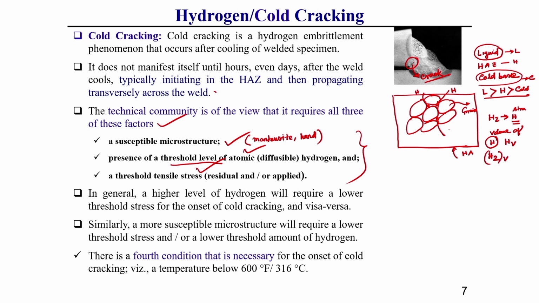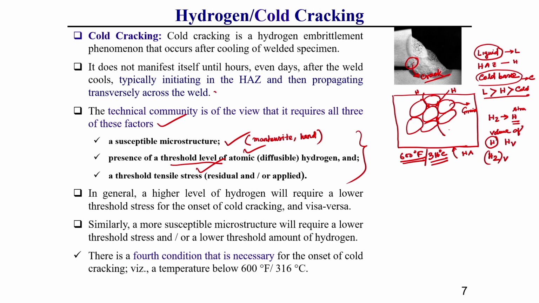Always keep in mind, the hydrogen atom at high temperature is stable, but once it starts cooling, below around 600 degrees Fahrenheit, that is below 316 degrees centigrade, these hydrogen atoms become very unstable. What I am telling, understand?